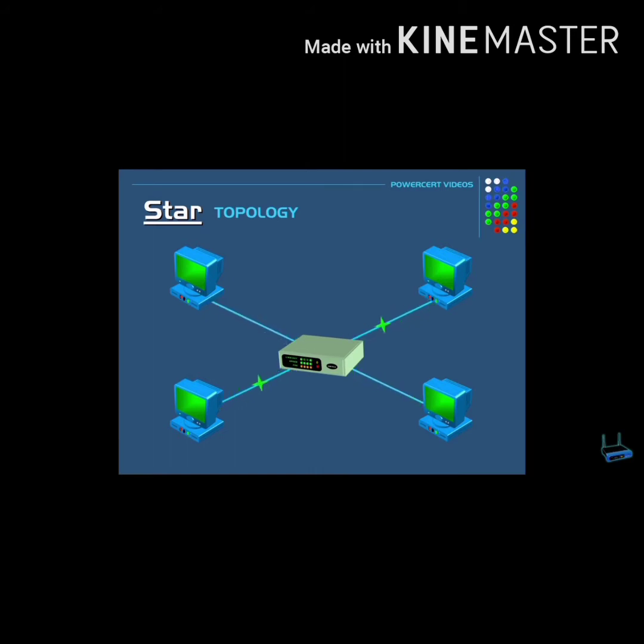In star topology, the workstations are not directly connected to each other, rather they are connected to a centralized network device. That computer is known as a workstation and the centralized device is known as the hub. The hub acts as a central controller and the workstations are connected to it via cable segments.